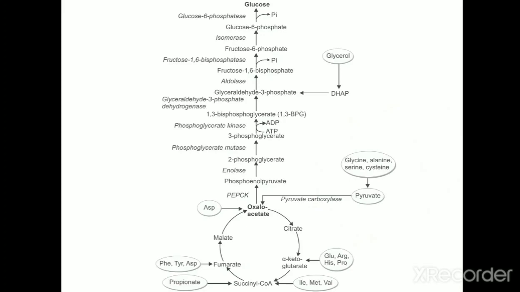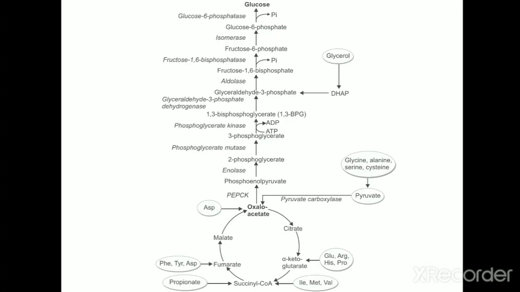In all transamination reactions, the coenzyme is vitamin B6 or pyridoxal phosphate. So just write this enzyme and coenzyme. That is, alanine into pyruvate, mediated by alanine aminotransferase with the help of pyridoxal phosphate. Then you should write the following pathway, that is conversion of pyruvate into glucose.